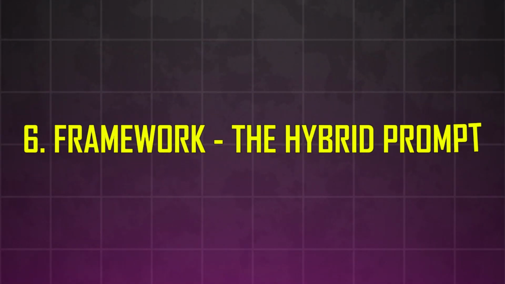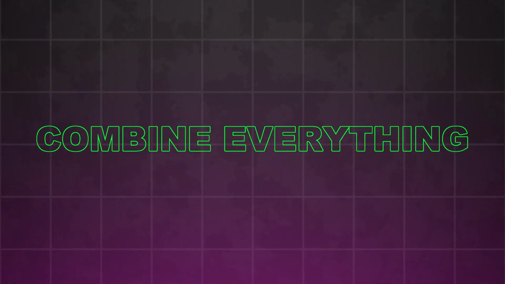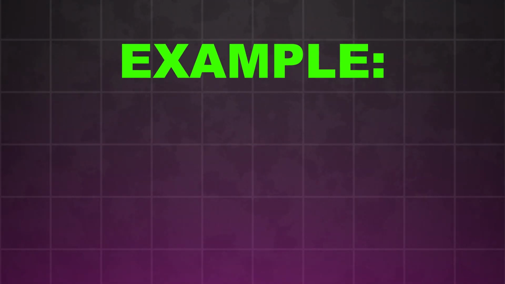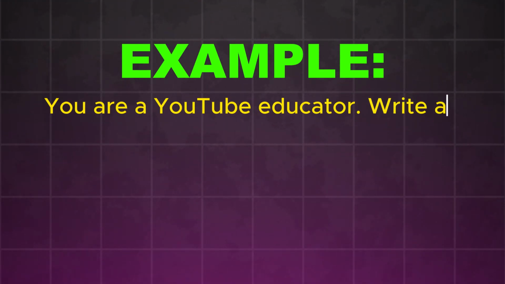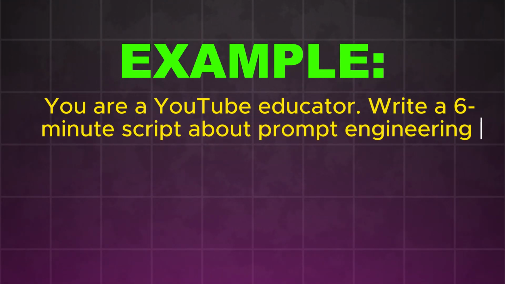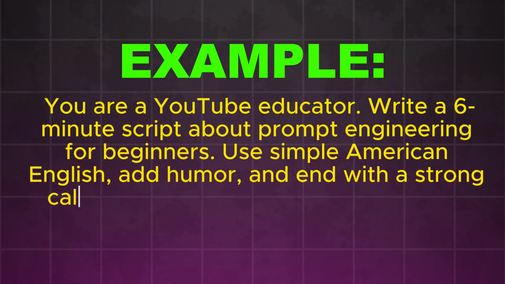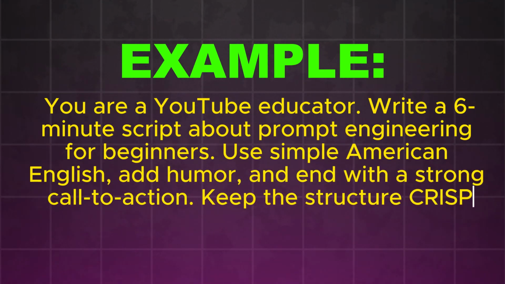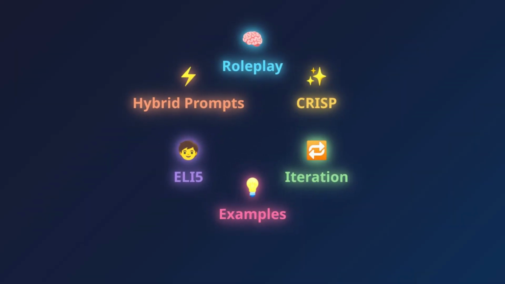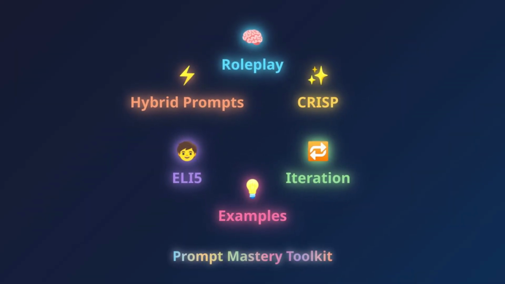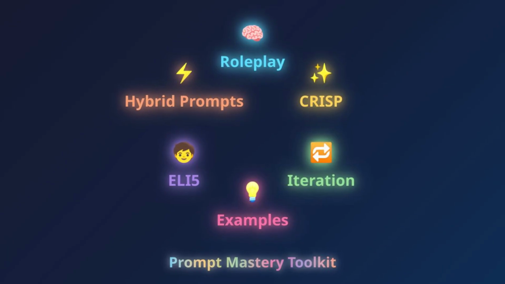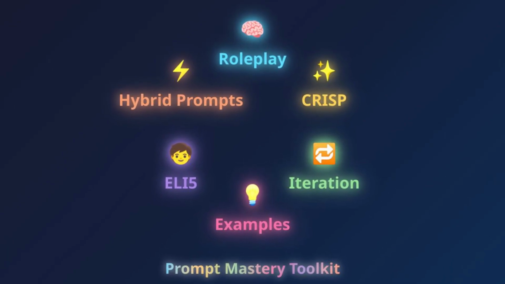Framework 6. The hybrid prompt. Combine everything. Example: "You are a YouTube educator. Write a 6-minute script about prompt engineering for beginners. Use simple American English, add humor, and end with a strong call to action. Keep the structure crisp." That's like stacking all the cheat codes into one. And that's it. These frameworks are game changers. Remember: roleplay, CRISP, iteration, examples, ELI5, and hybrid prompts. Use them right and ChatGPT becomes your ultimate partner.